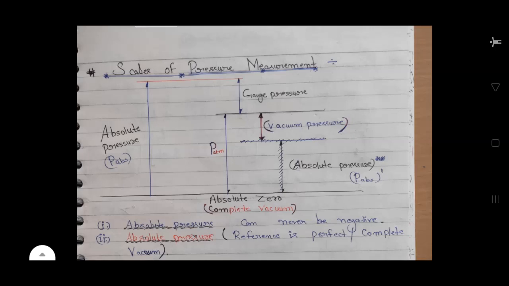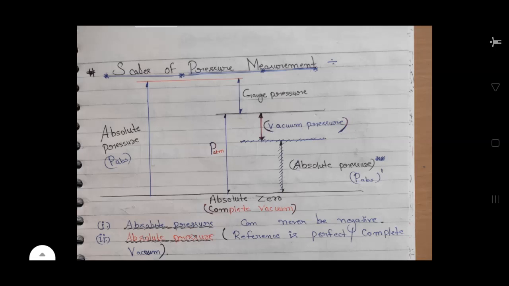For atmospheric pressure, P atmosphere, the second last black line from the top red line is the P atmospheric pressure, and the reference line for this is also the absolute zero line.